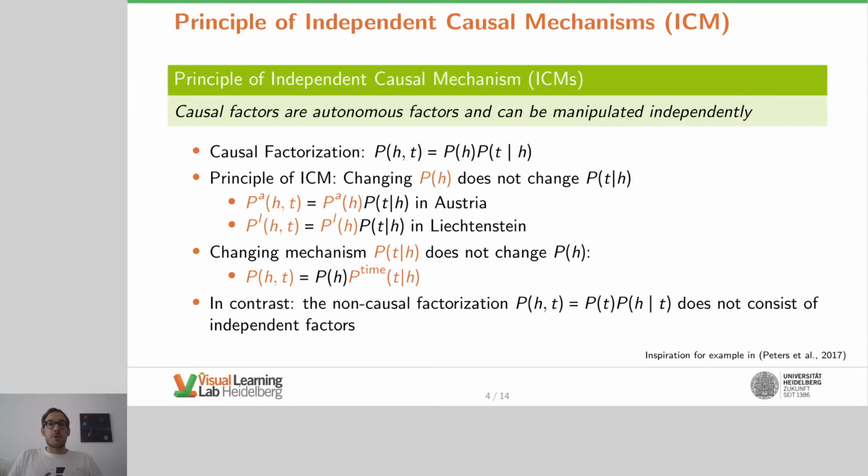In a general version, the principle of ICM states that each causal factor can be manipulated without changing the other factors. Therefore, if we know something about the underlying causality and we interact with the underlying causal system, the causal factors that are untouched by the interaction can be reused, for instance, as in the example above. This is the reason why we want to learn about the causal system of the dataset. Factors that are unchanged can be reused, for instance, for prediction.